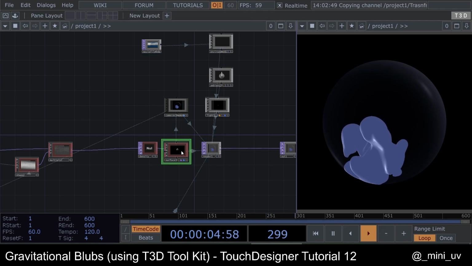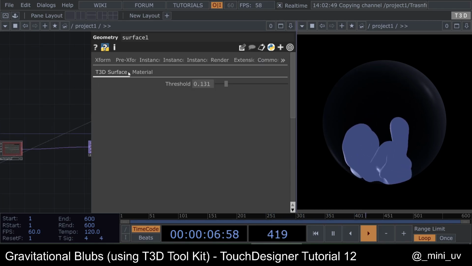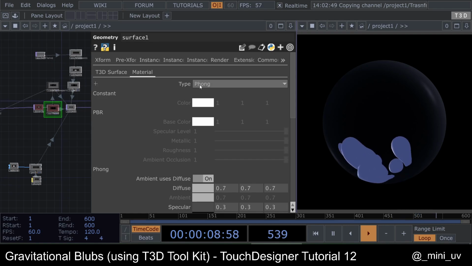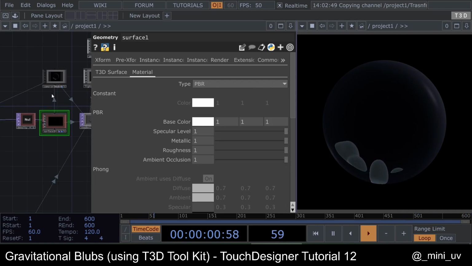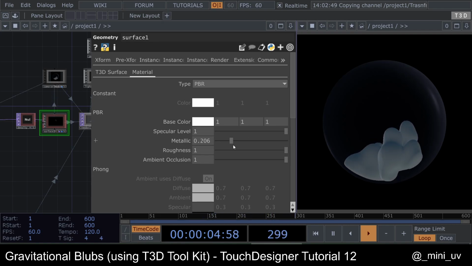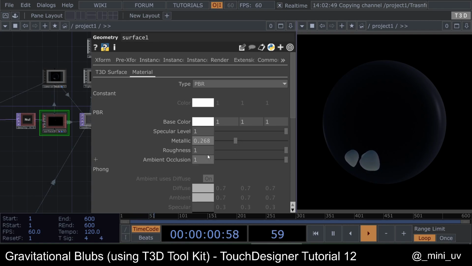And now we need to play around with the material. So I chose to do a PBR material. The metallic was something like this. Let me put the actual numbers so you can see it.